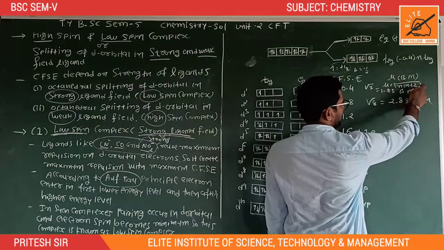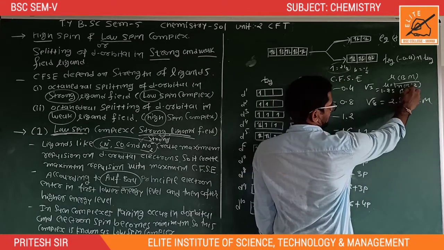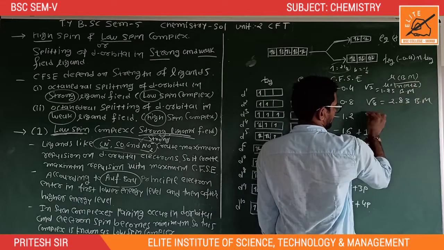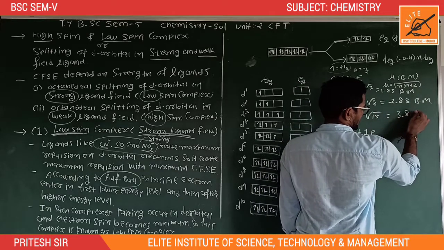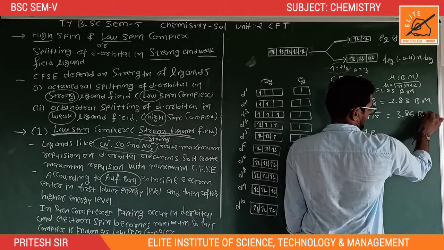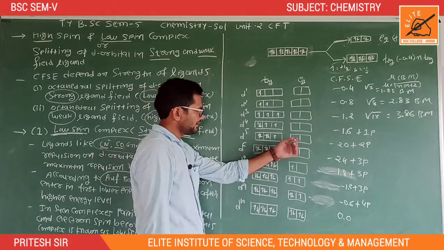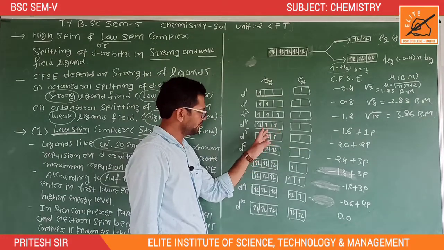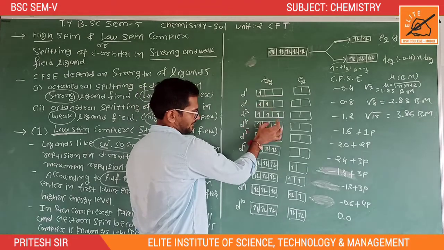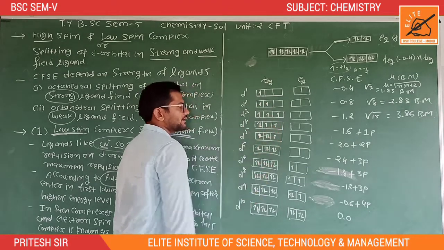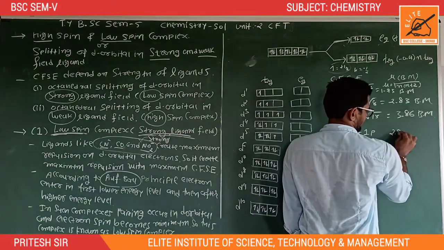3 plus 2, 5. 5 into 3 is equal to 15. And under root of 15 is 3.87 Bohr magneton. Okay. And here the value of unpaired electron n is equal to 2, because these sub-orbitals become paired. So it means this time 2 unpaired electrons are present. At that time the value of mu is equal to 2.83.